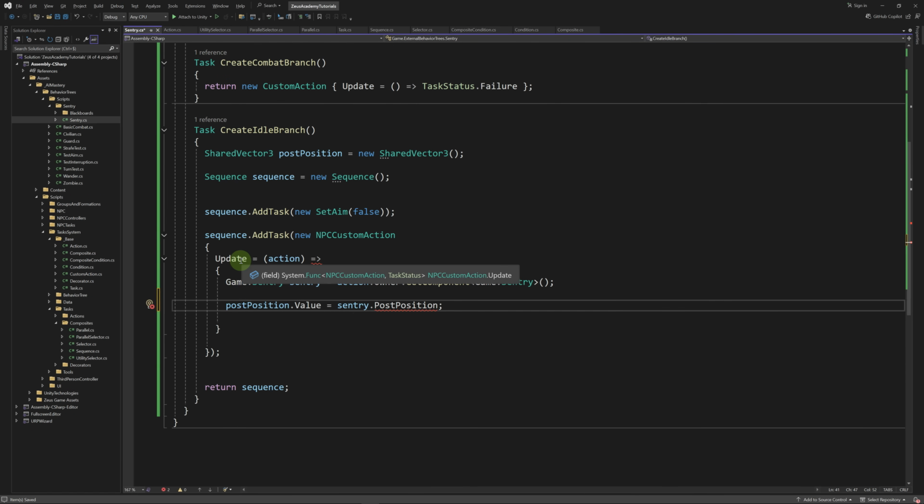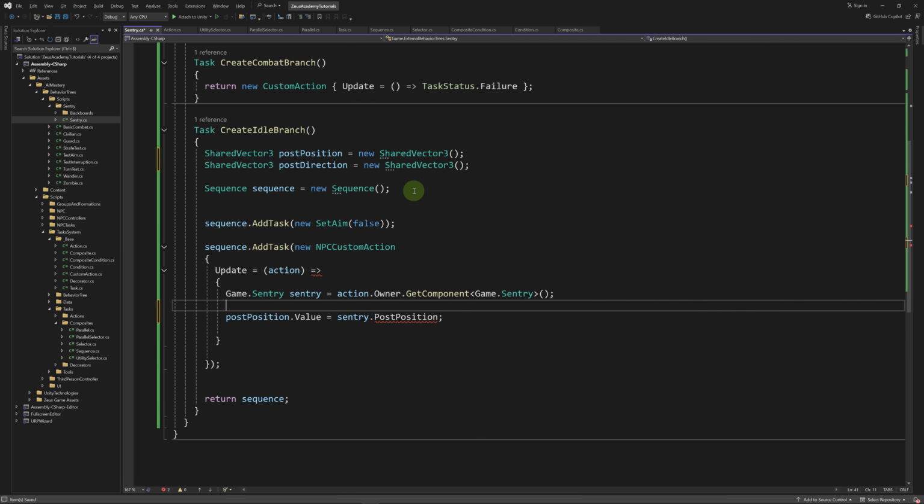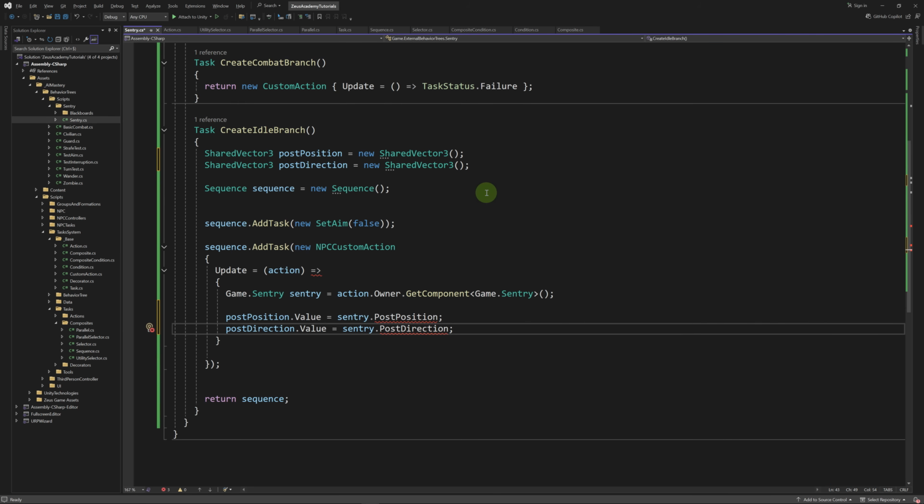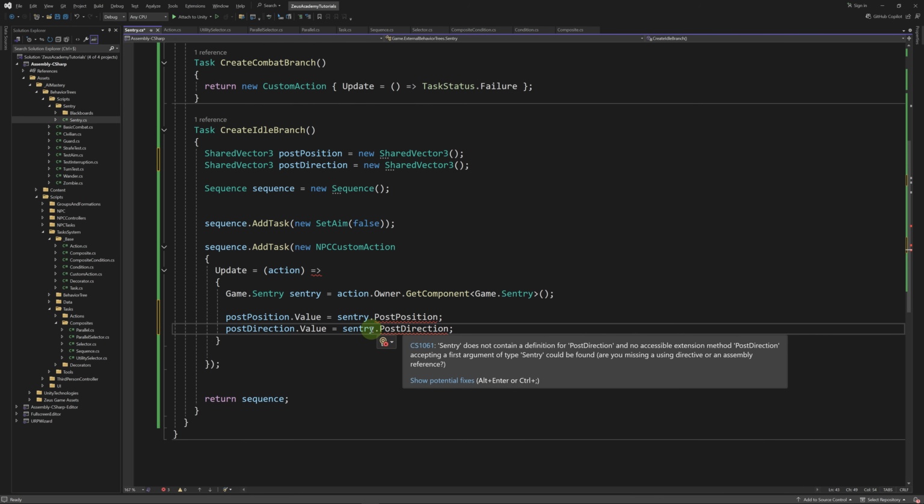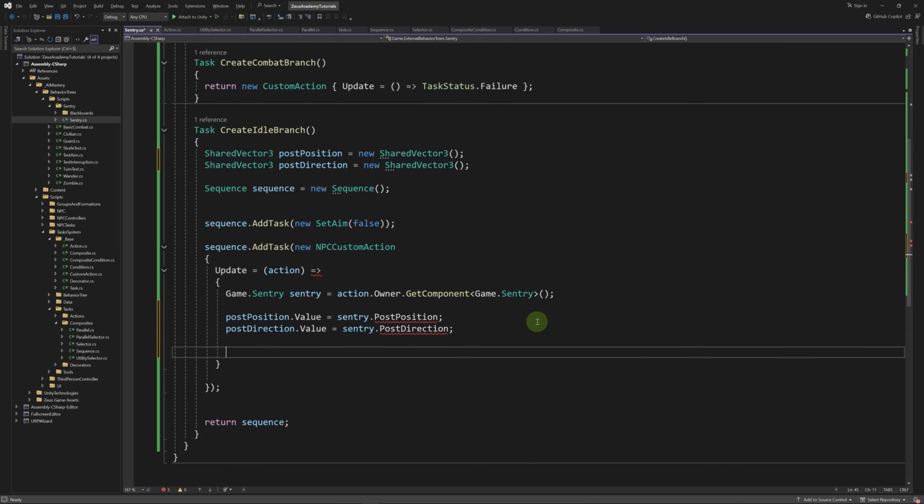We're going to define the update func using a lambda expression where we're going to get the Sentry blackboard. Make sure to use game.sentry as to not confuse it with our behavior tree. Then we're going to set the value of post position to sentry.postPosition, and we're going to define this shortly when we create the Sentry class. Perhaps let's also get the direction of the post. Let's declare a post direction shared vector tree, and we'll also have to define a post direction on the Sentry class. Then we return success.